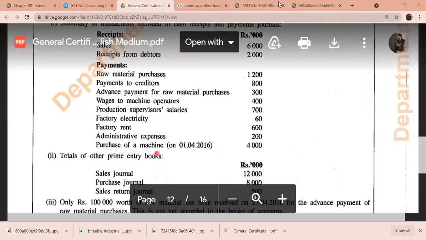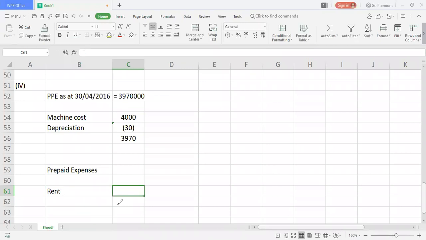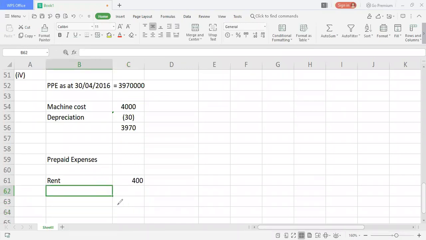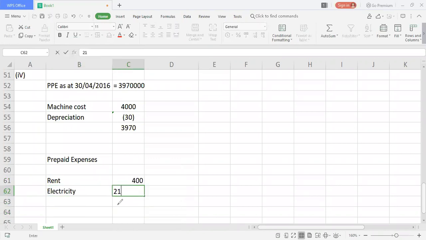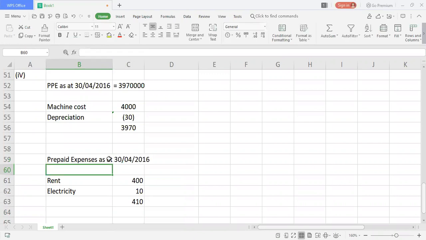But it's better if you can show it in this way. Rent 400 plus electricity 10. So altogether you will have a balance of 410. So that's all. Then you can write here prepaid expenses as at 30th April 2016, and you can write the full total balance, actually 410,000. This is correct. Then we move on to the last adjustment.